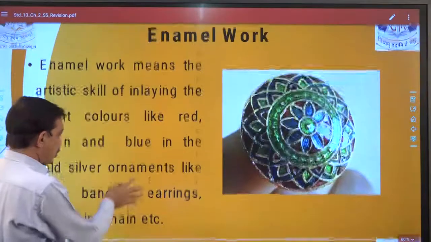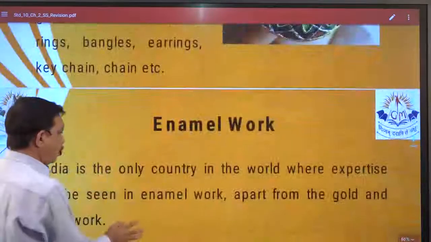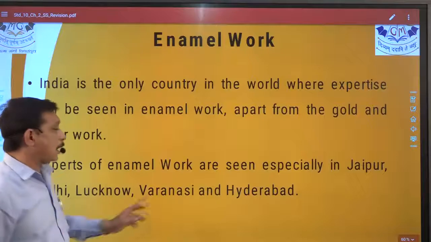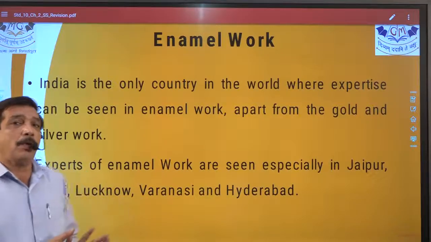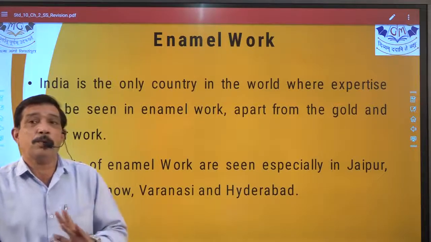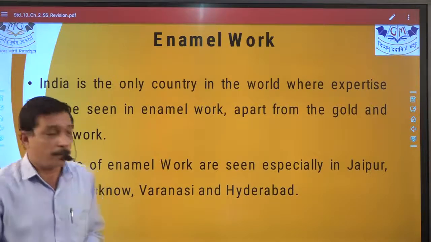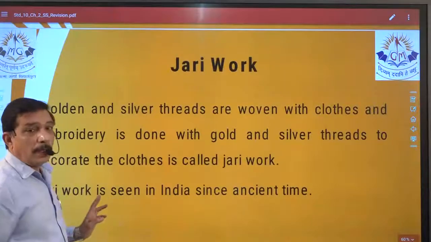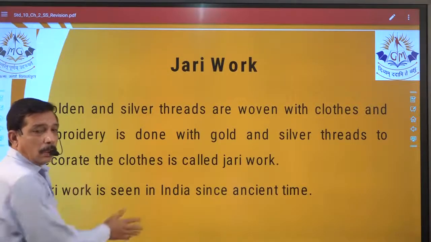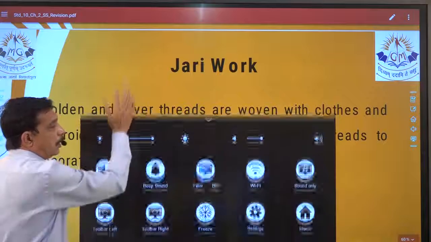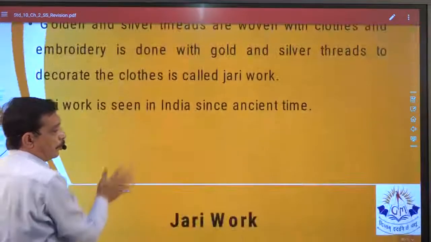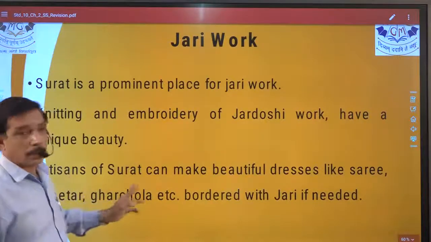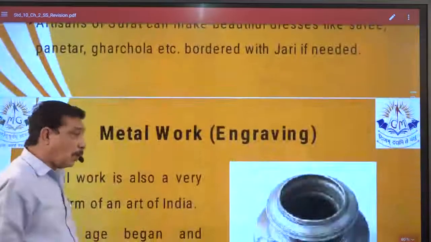Animal work may be important. What is important is where it is done, right? Jaipur, Delhi, Lucknow, Varanasi, Hyderabad, this is the point from where objectives can be raised. Okay, where it is done, usually it is done in Surat, that we already know about. Prominent Doshi work and Surat, right? So these 2 points only.